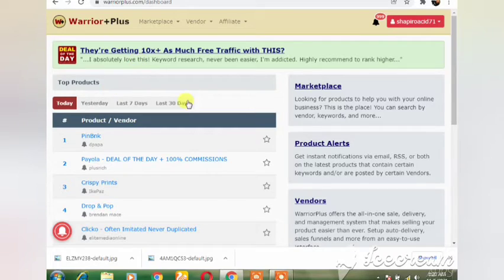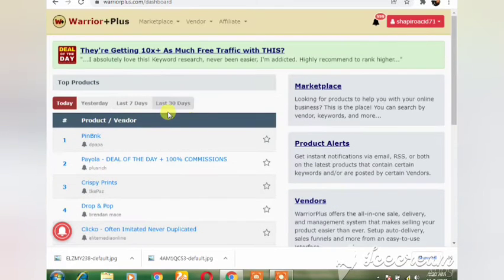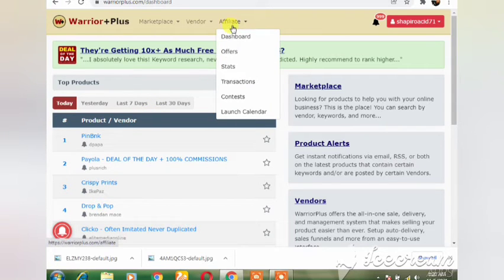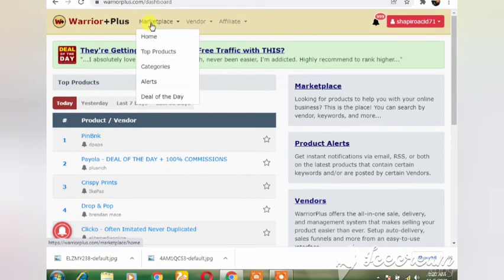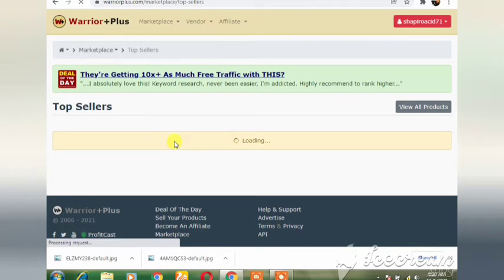Okay, boom, guys. You can see that we have products there, and they have loaded some of the products for us. Those are the products that we are going to promote. You can see that we have the marketplace there. We have the items for the day, so I'm clicking on the items for the day. You can see top sellers. Let's wait for it to load.